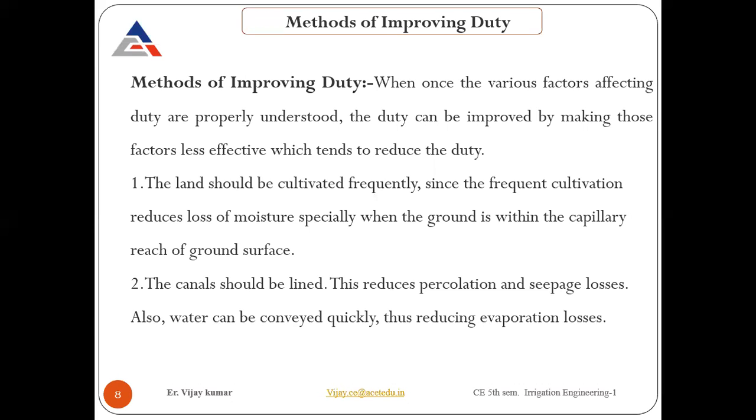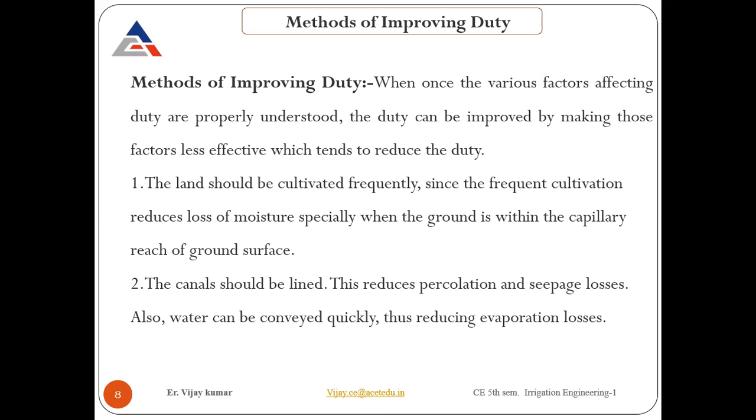In that case, before the crop you need to cultivate to maintain the moisture content available in the soil, and the void spaces will also be of smaller size. In that case permeability will be reduced, and so we can reduce the percolation losses, and you can maintain the duty at a high level.